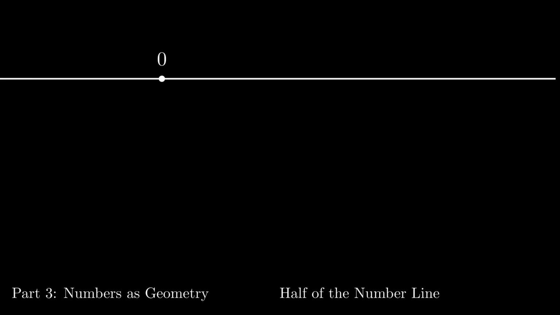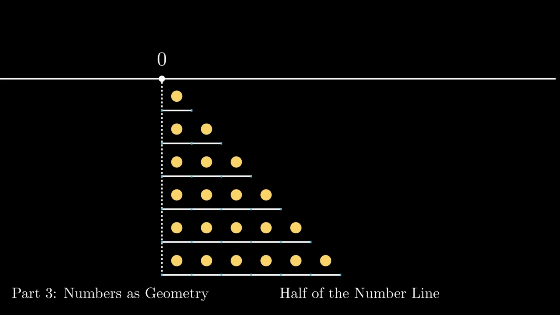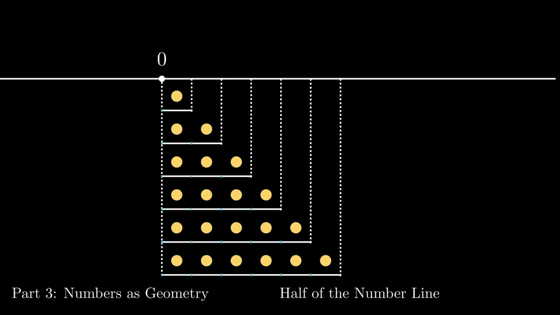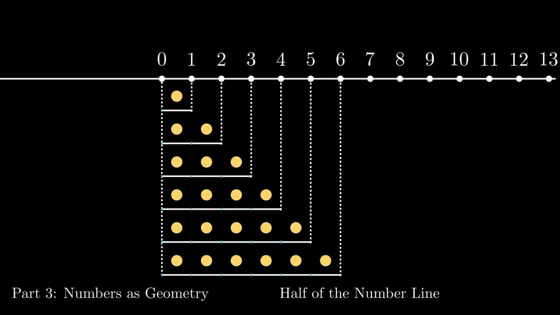Then we'll draw a line through that point. For convenience, we'll draw the line horizontally, but technically it could be in any direction we wanted. Then we'll arrange the line segments representing the numbers, starting from the smallest, so that the left sides line up with 0. Then we'll take each of those lengths and mark them off on the line. We can imagine doing this for a very long time and getting a very long list of numbers.